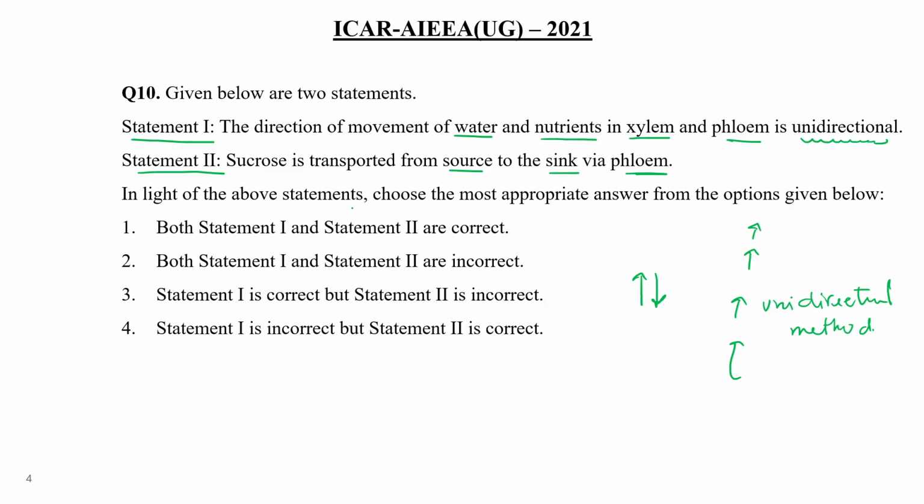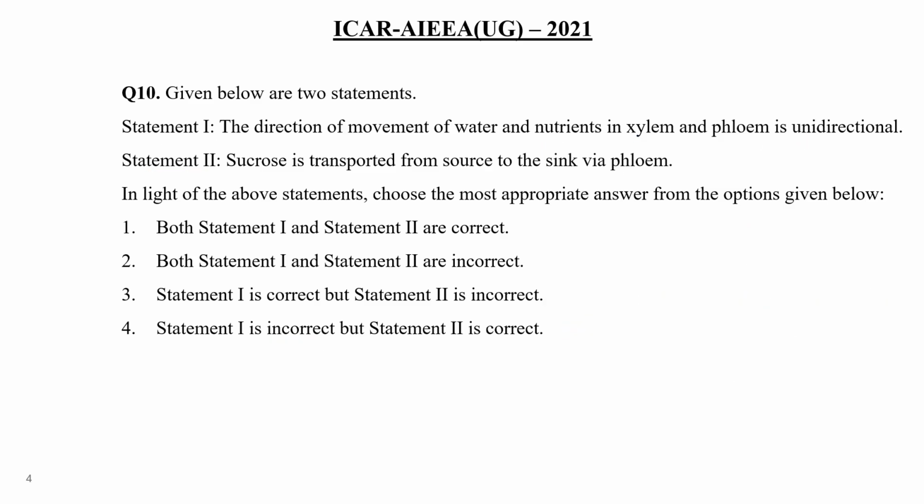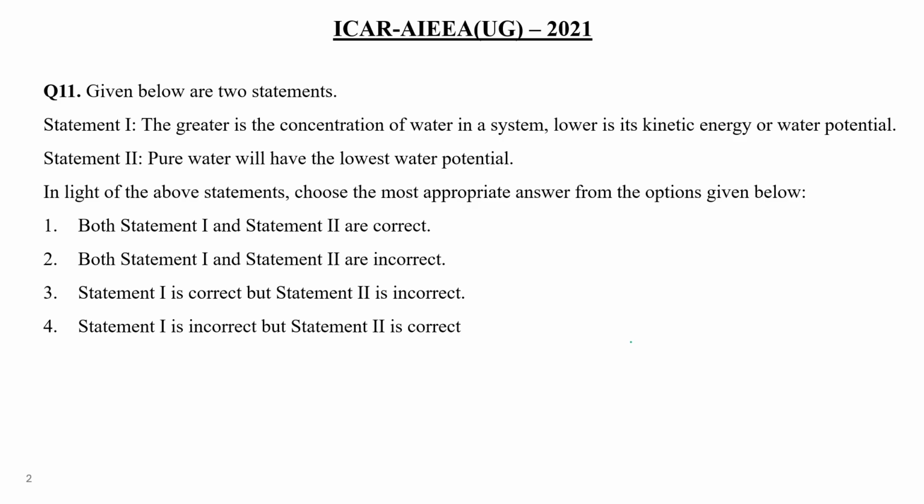But yes, sucrose is a type of food. It is transported from the source, meaning leaf, to the sink, meaning wherever it is required, and via phloem. So statement number 2 is correct. So according to me, statement 1 is incorrect and 2 is correct. So choice number 4 would be the correct answer. Clear? Okay.